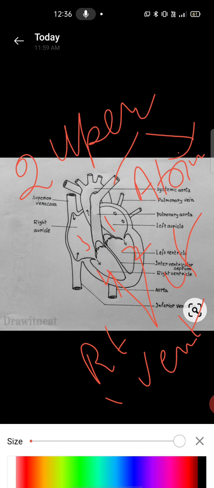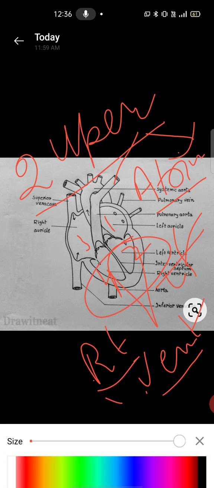Here you just need to know the basics of the heart. Upper two are known as atria and lower two are known as ventricles.